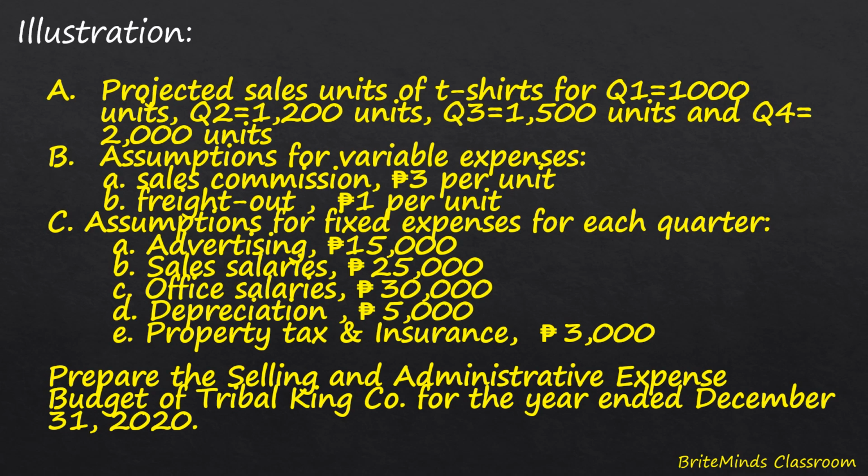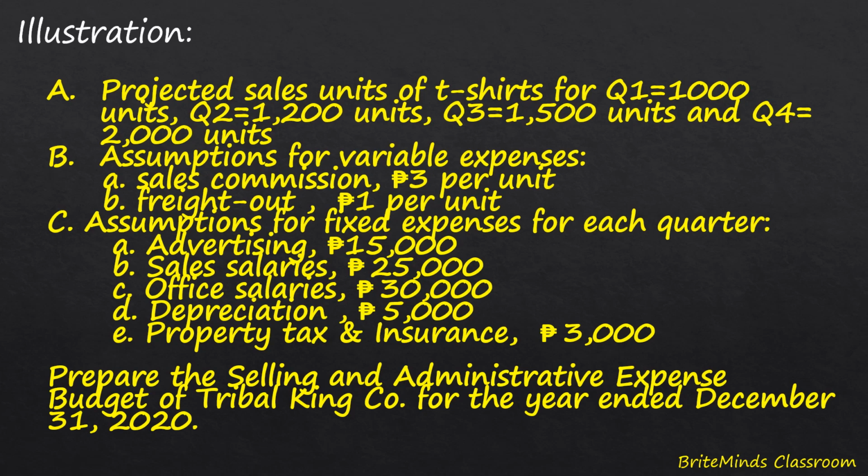So we have here an illustration. Projected sales units of t-shirts for quarter 1 is equals to 1,000 units. For quarter 2 is equals to 1,200 units. For quarter 3 is equal to 1,500 units. And for the quarter 4 is equal to 2,000 units.